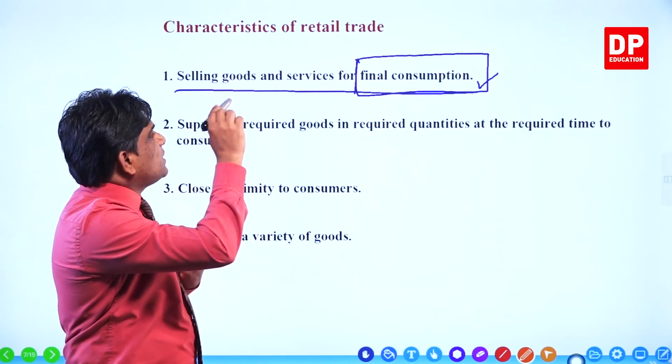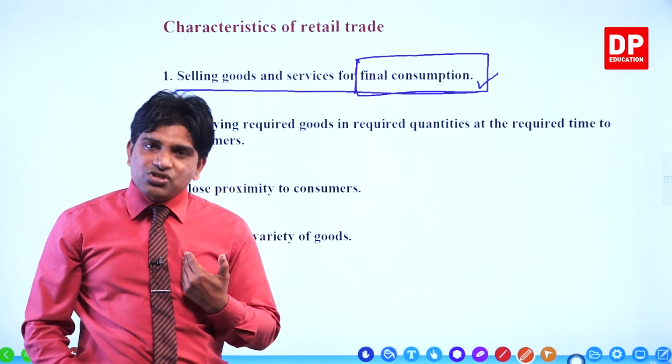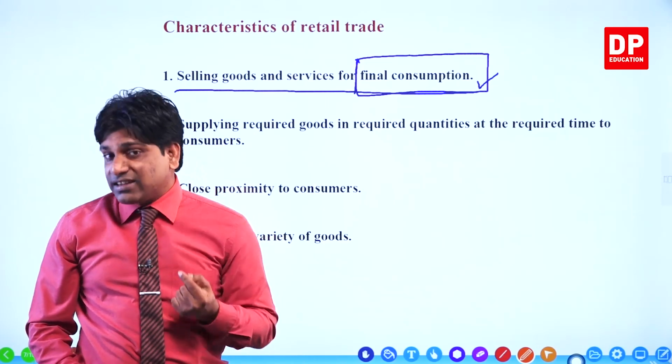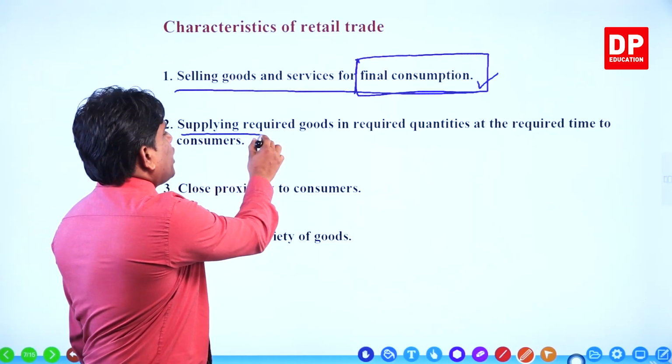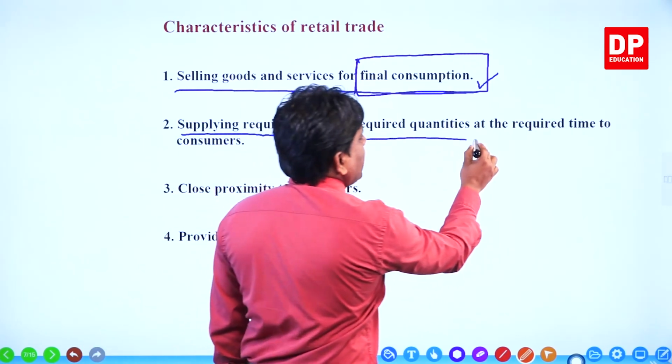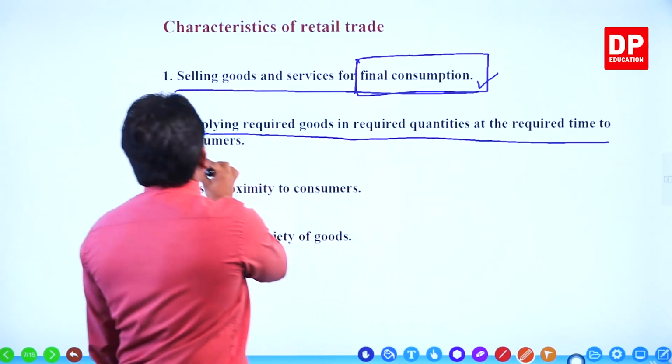Selling goods and services for final consumption. It's a main characteristic, right? The second one, supplying required goods in required quantities at the required time to the consumers.